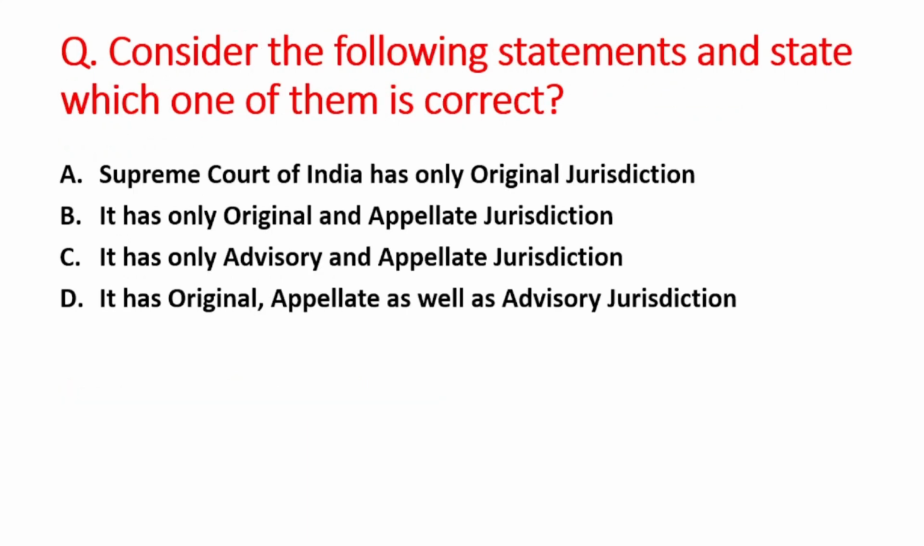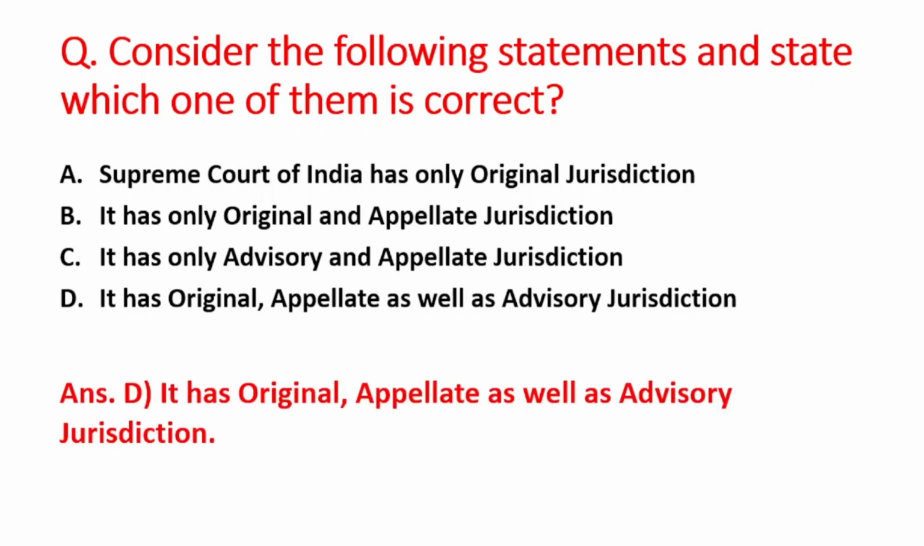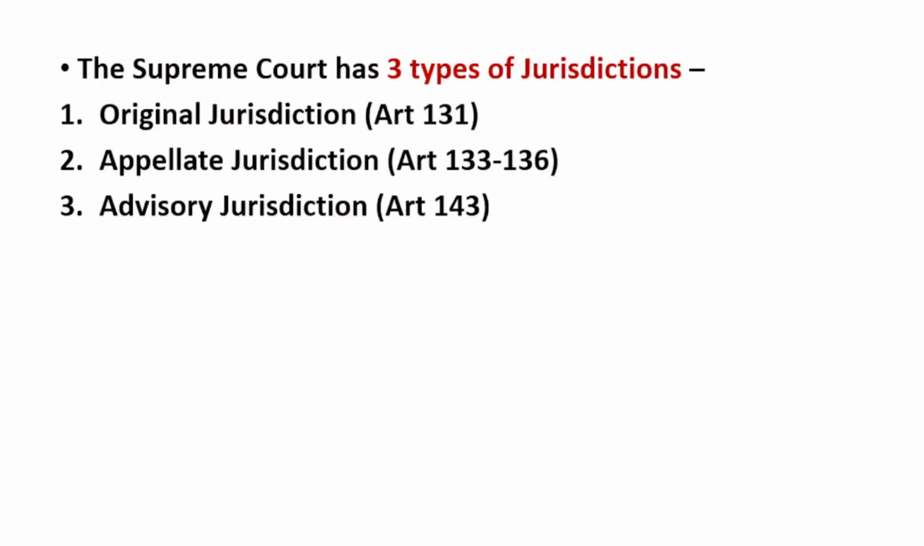Next question is, consider the following statements and state which one of the following is correct. A option is Supreme Court of India has only original jurisdiction. B option is it has only original and appellate jurisdiction. C option is it has only advisory and appellate jurisdiction. And last option is it has original, appellate as well as advisory jurisdiction. The right answer is option D, that is original, appellate as well as advisory jurisdiction.